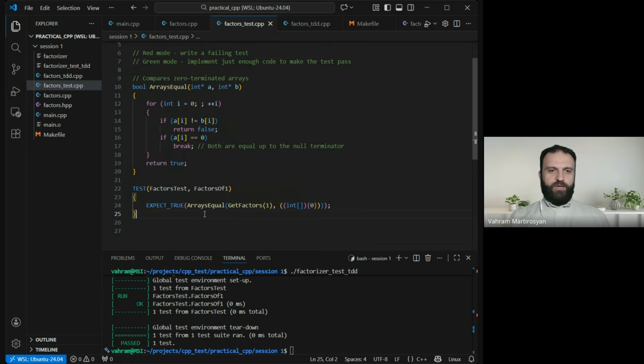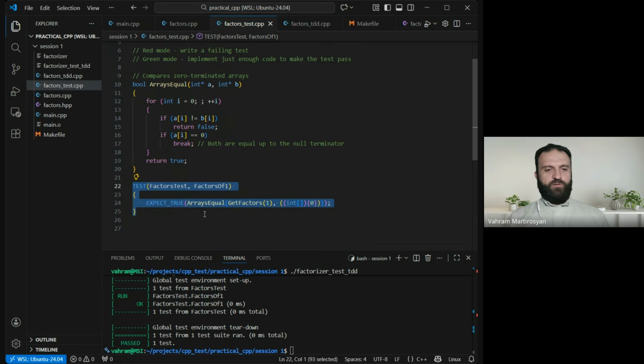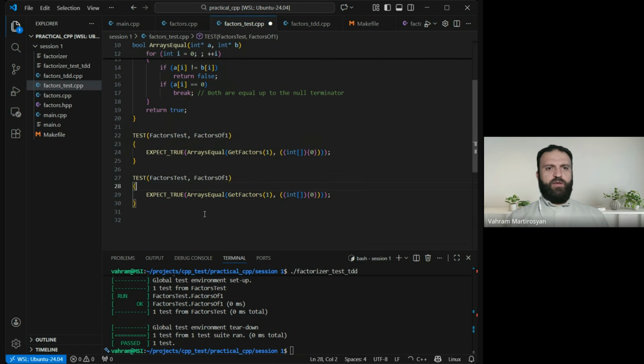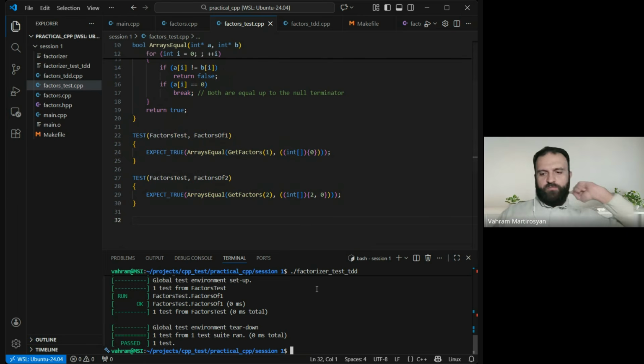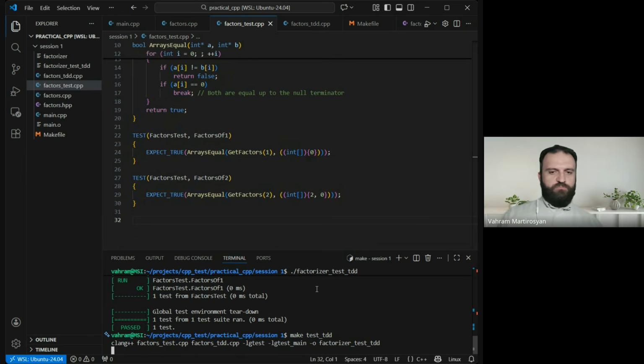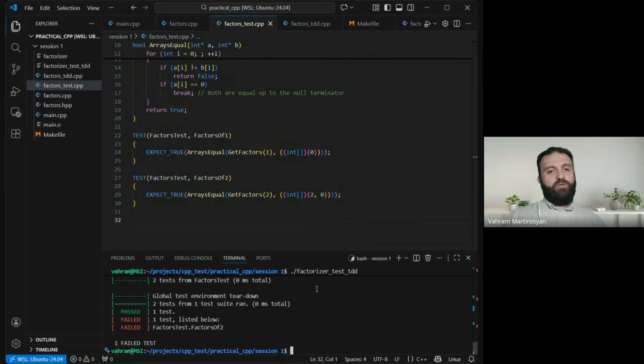So we can just go back to the red mode, which is create a test that will fail. Okay, what about vectors of 2? Well, vectors of 2 would contain 2, but it would look like this, right? 2 and then a 0, which means end of array. 1, 2, and then end of array. Okay, I have the test. Does it pass? Well, no compile time errors. If I run it, it fails.